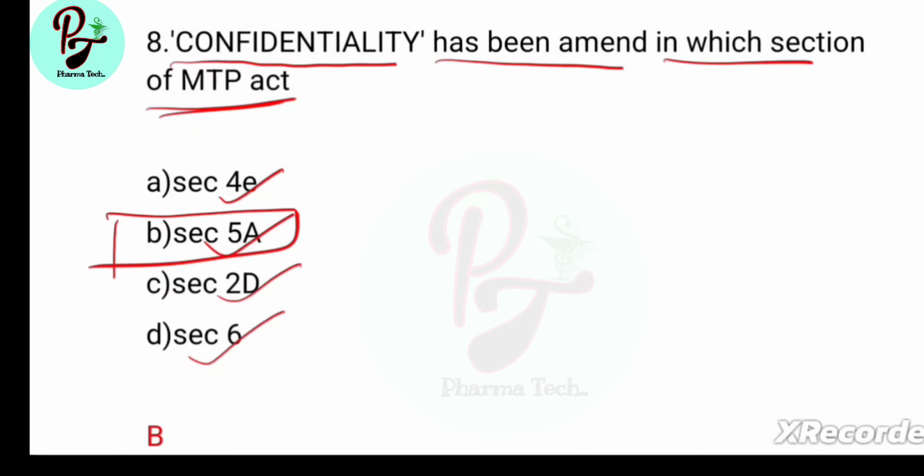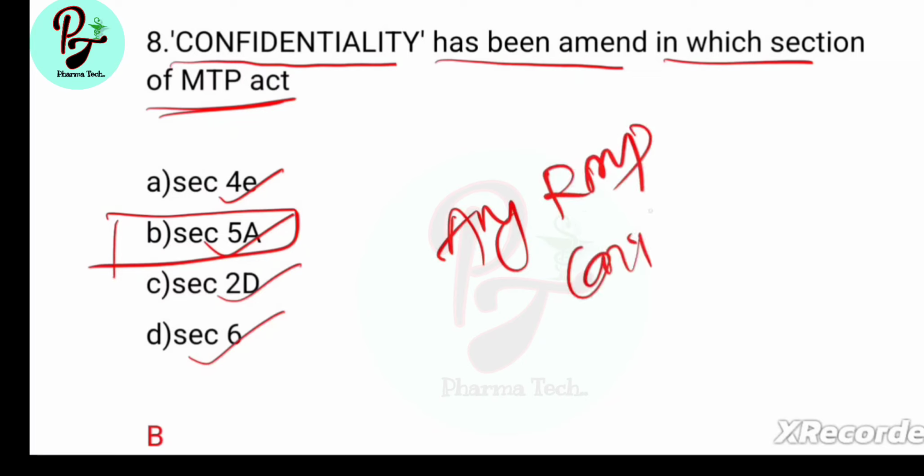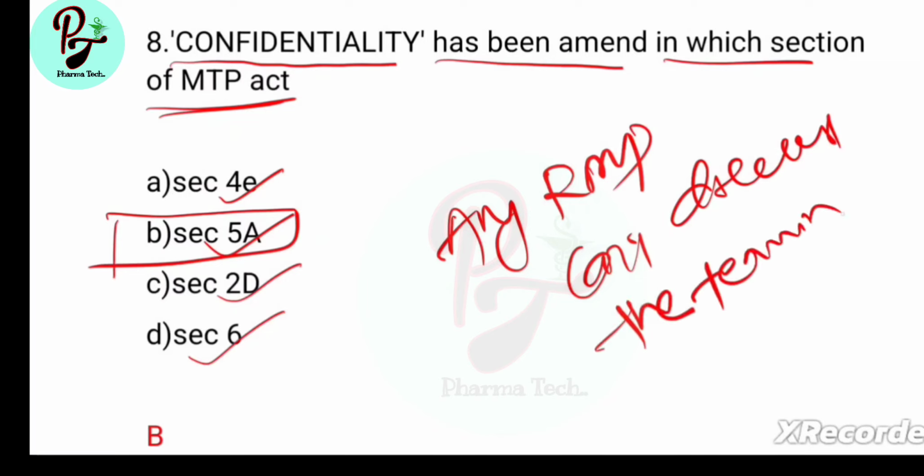Section 5A of MTP Act says no registered medical practitioner shall reveal the name and other particulars of a woman whose pregnancy has been terminated under this act, except to the person authorized by any law for the time being in force.